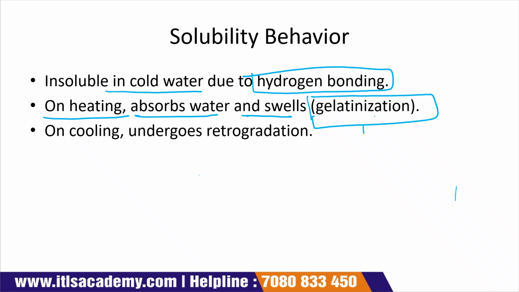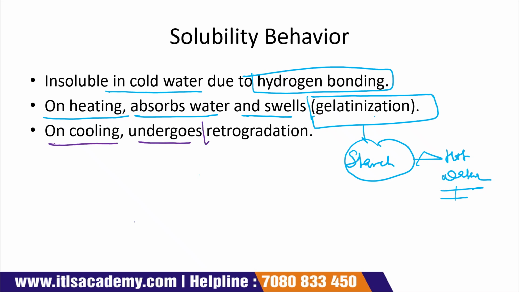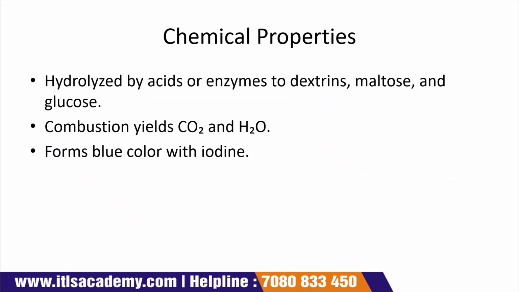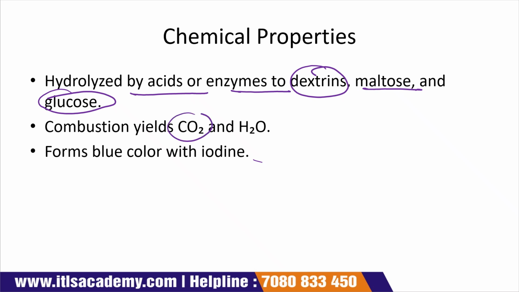What does gelatinization mean? We have starch, and when we add hot water to that starch, it swells and forms a paste, a jelly-like structure. That's why it is known as gelatinization. On cooling, it undergoes retrogradation, meaning it converts back into its same stage. Chemical properties: hydrolyzed by acids or enzymes to dextrin, maltose, and glucose. Combustion yields carbon dioxide and water, and it forms a blue color with iodine.